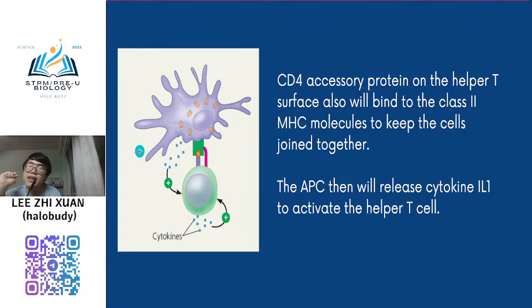Lose any one signal, the helper T cell cannot activate. So you need all three signals. First signal, the antigen receptor binds to the antigen bound on the MHC complex. Another signal, the CD4 protein binds to MHC Class 2. And another signal is the APC will secrete cytokine to activate the helper T cell. Three signals. Okay, now your helper T cell is activated.